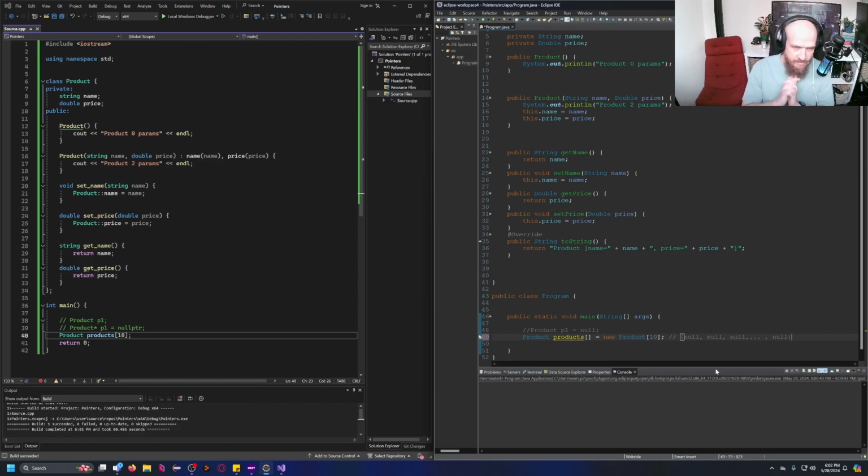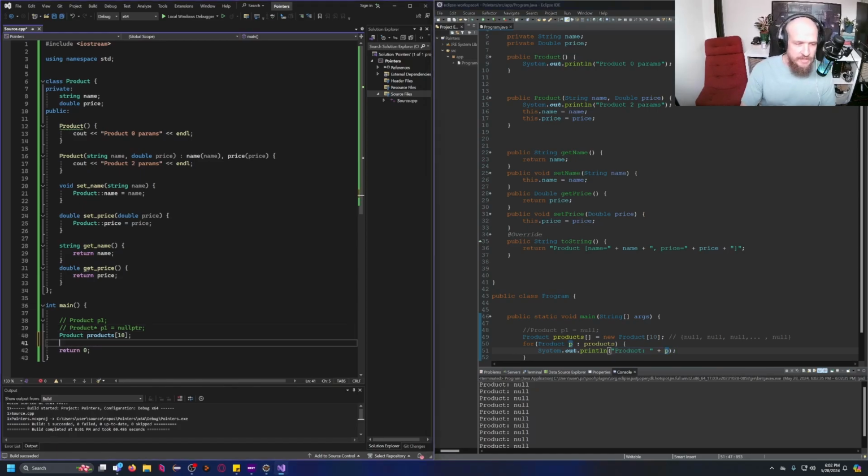We could have a little bit of an experiment to make sure this is the case. For each product, I'm going to call this P in the products array, I'm going to go ahead and write to the console product P. Check this out. See? Told you this would happen. Now, in the case of C++, it already allocates memory for 10 elements of type product.